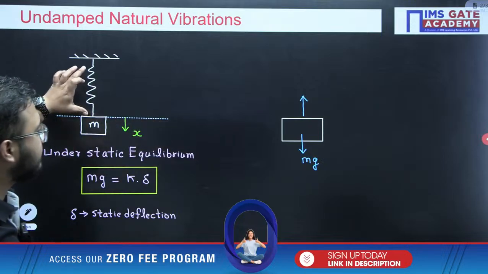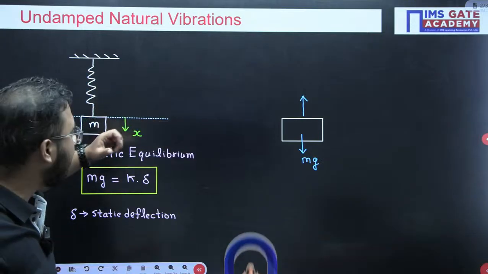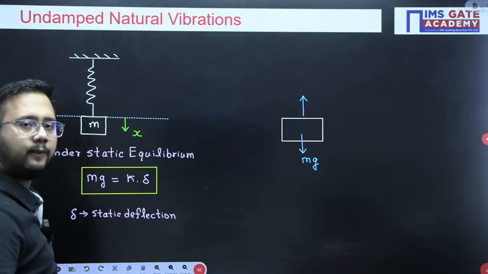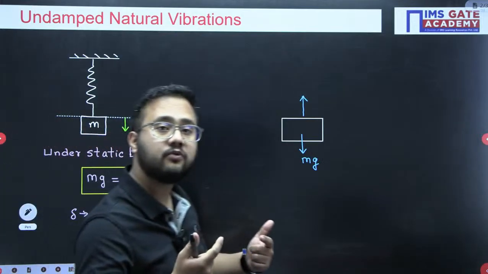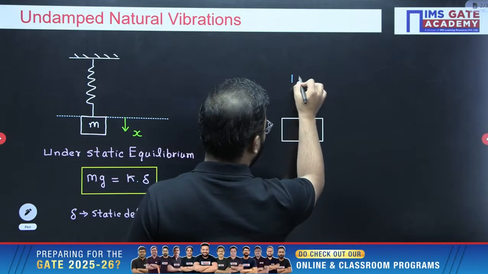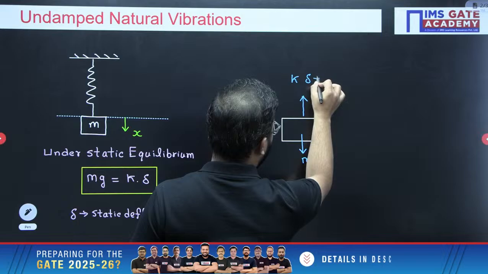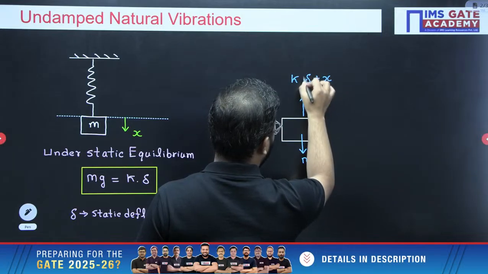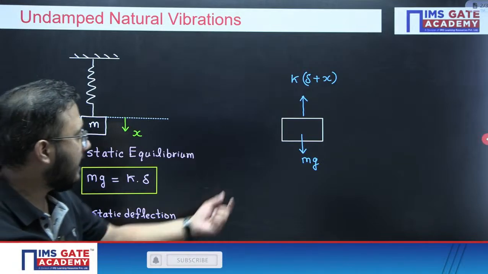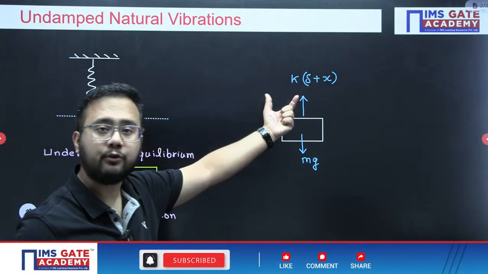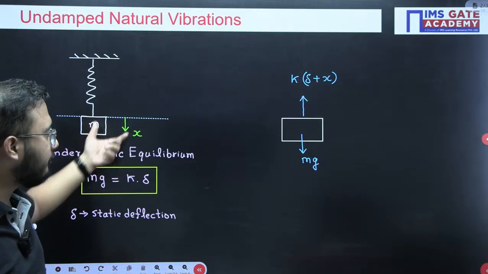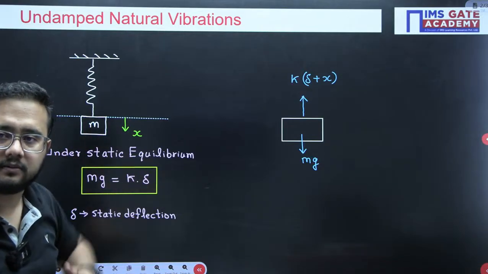Already delta is there in the spring. After the static equilibrium condition, we have further applied x deflection. So total deflection would be delta plus x, and you will be writing k into delta plus x. That is the total spring force, right? So mg is the downward force, and this is the spring force in the spring. Delta it initially has, then further x we have provided as the disturbance.